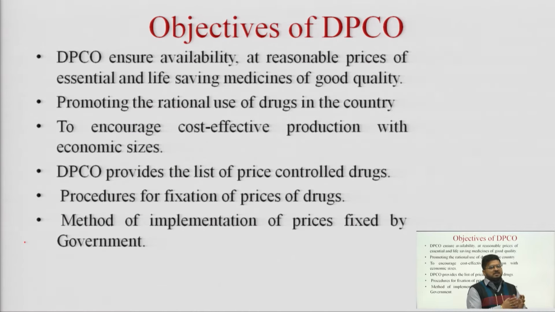So as in the last lectures we have discussed the objectives of other acts like the Drugs and Magic Remedies Act, और Prevention of Cruelty to Animals Act के objectives को हमने study किया. तो like that, drug price control order is also having its own objectives, like DPCO ensures availability at reasonable prices of essential and life saving medicines of good quality. अच्छी quality के जो भी medications हैं जो essential हैं, उनके price को reasonable price पे maintain रखना, ये DPCO की objective है.